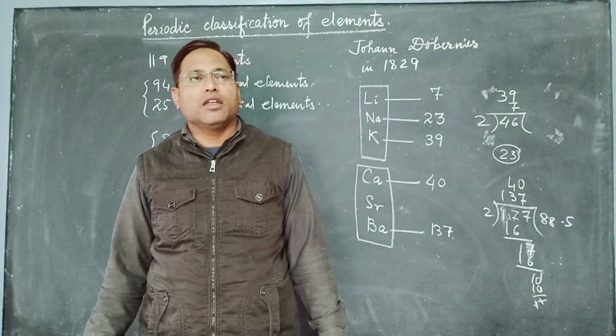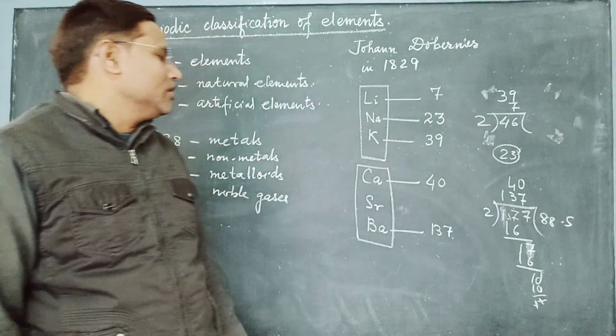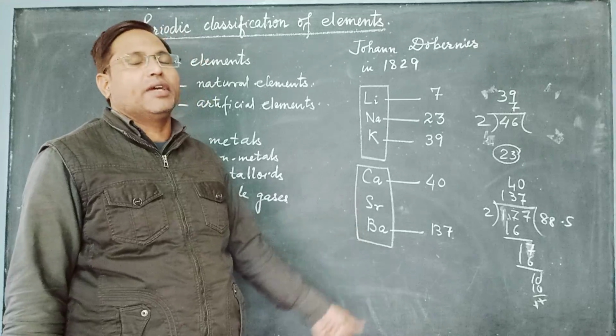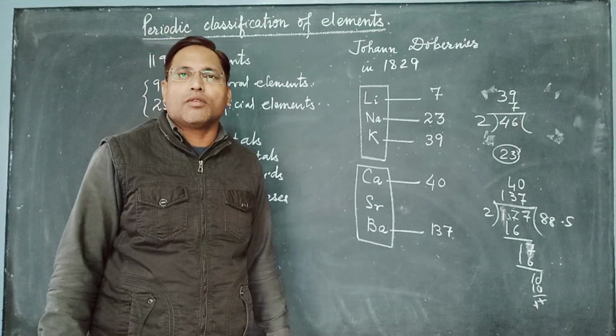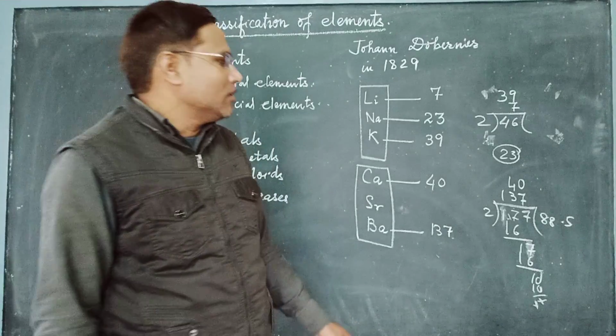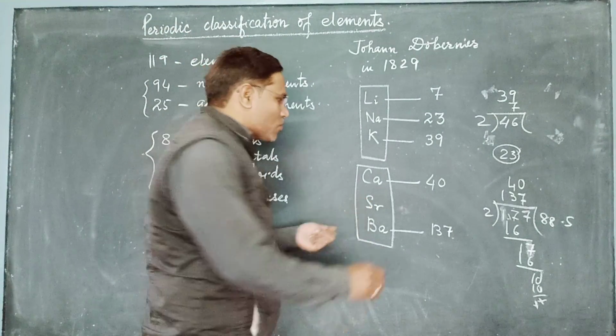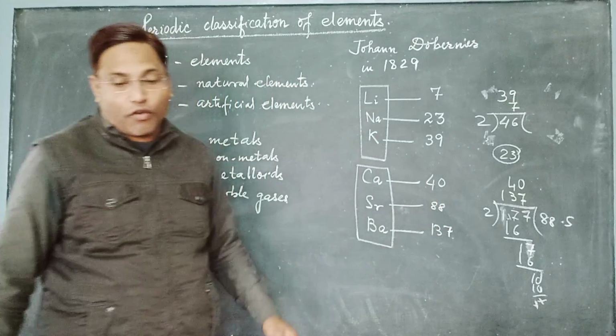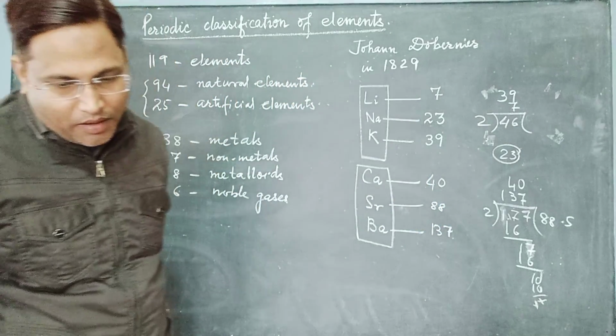So he arranged these three elements, calcium, strontium, and barium, in increasing order of atomic masses, and he said that the atomic mass of strontium is the average of the atomic masses of calcium and barium.